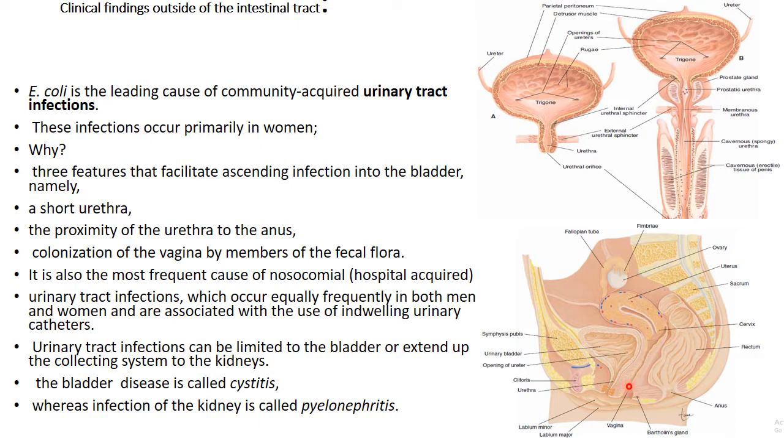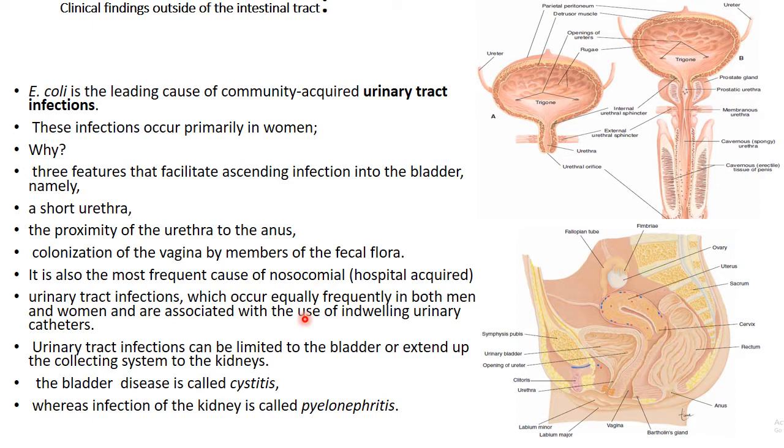So three factors are involved. The most important factor is the short urethra. Due to the short urethra, they are exposed to external pathogens. Now you know that E. coli also causes the most frequent hospital acquired urinary tract infection, the nosocomial infection.